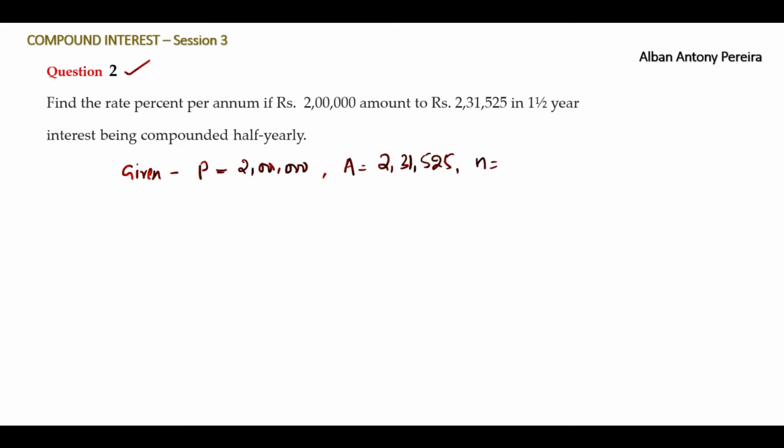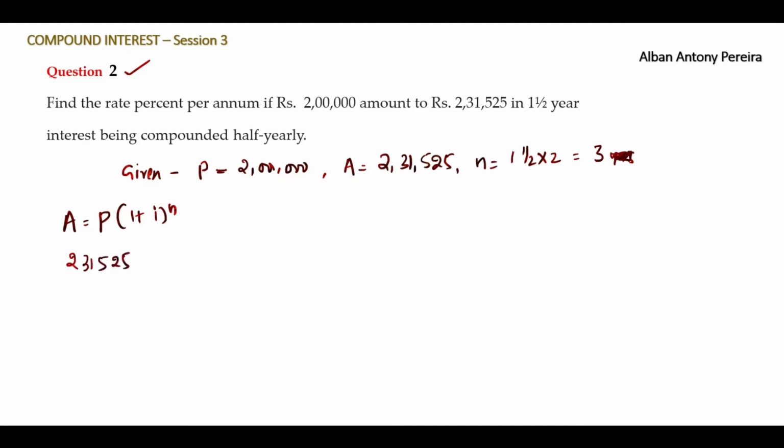So the conversion period is 2 times. 1.5 into 2 conversion periods becomes 3, right? So n is 3. Moving ahead, write down the formula. Amount is equal to principal, bracket open, 1 plus i to the power n. Now substitute the given values in the question.